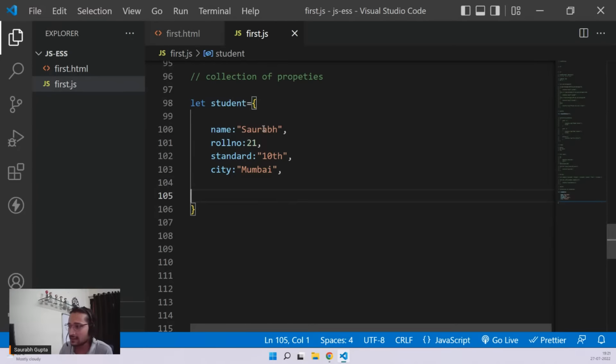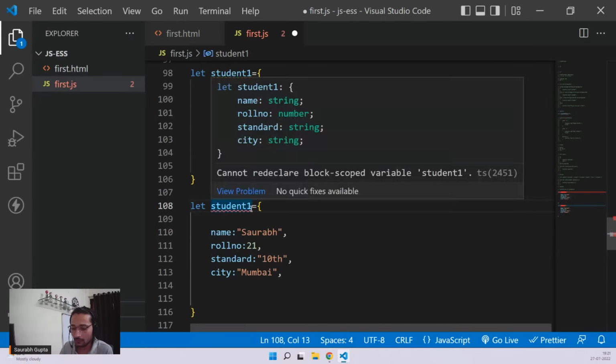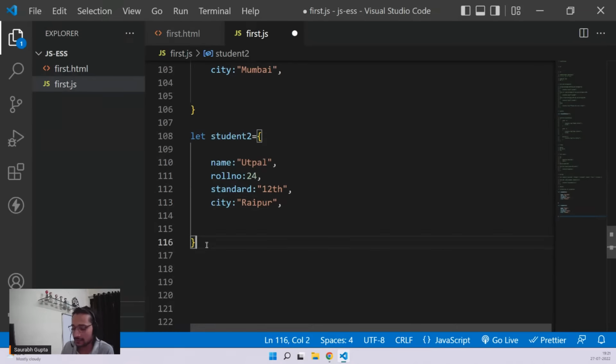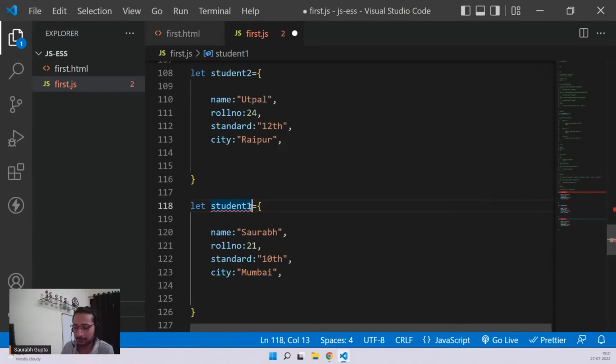So am I going to do this? Student one, then I can create student number two, which can also have some name, 24, 12th, Raipur. I think I saw someone writing this. Just like that. Student number three, let's say Hemant, 34.